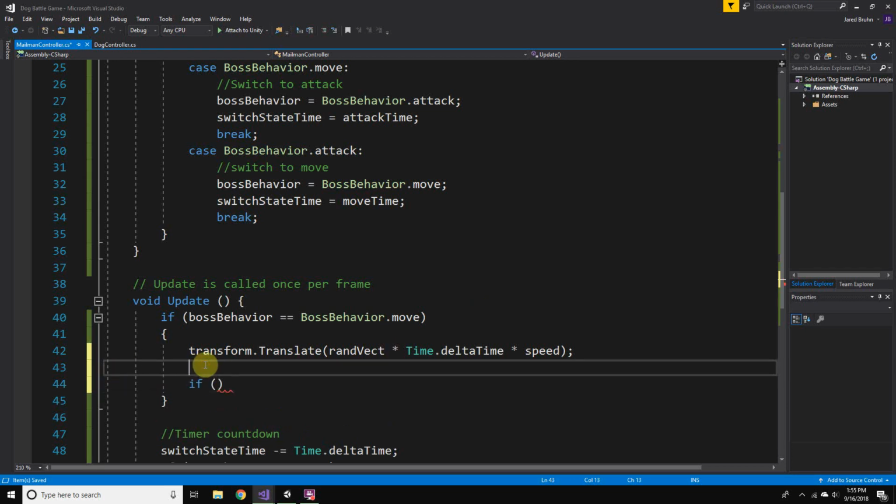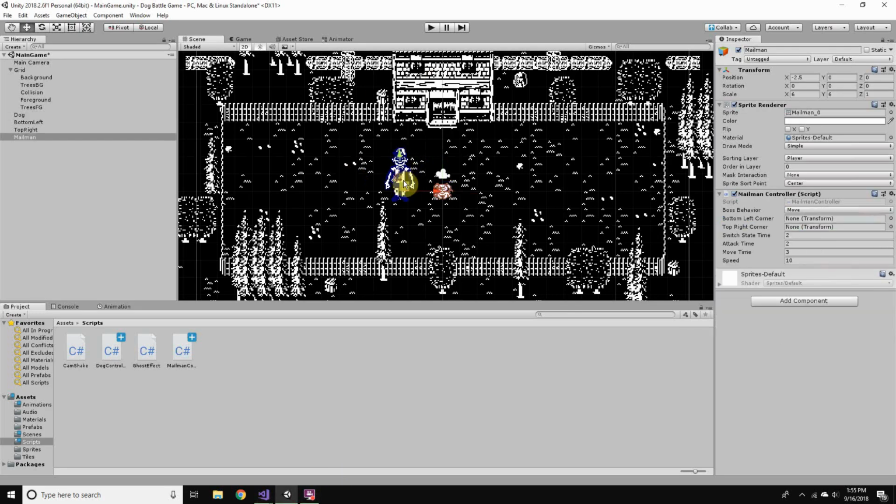We want him to bounce like this. So if he's going in this direction and he's below the X threshold, because this is the X axis of this boundary, then we want to move him back up in this direction.